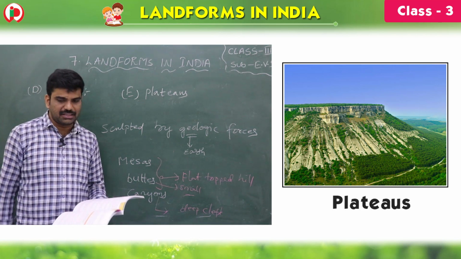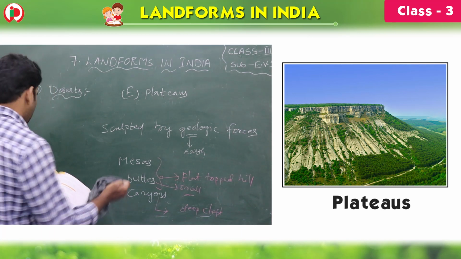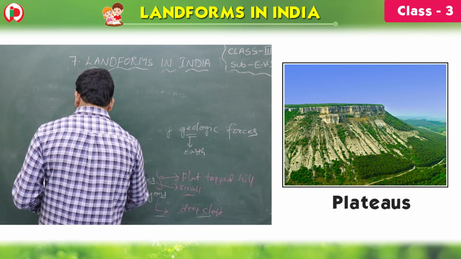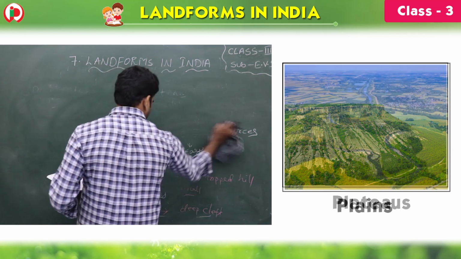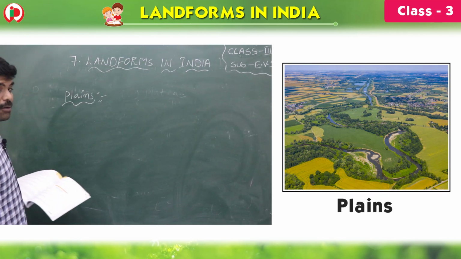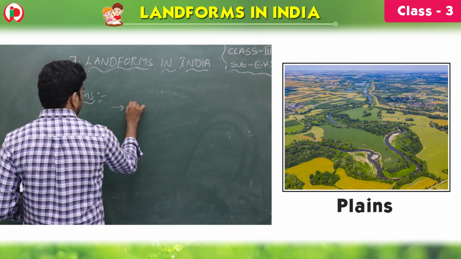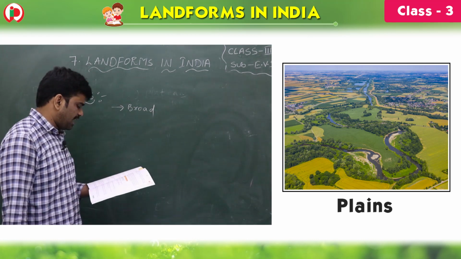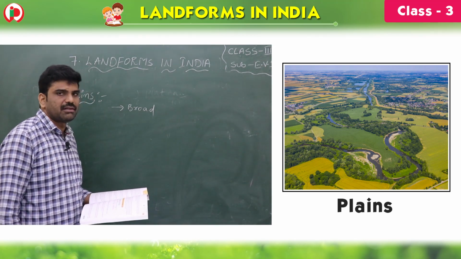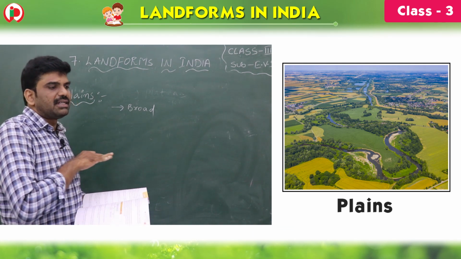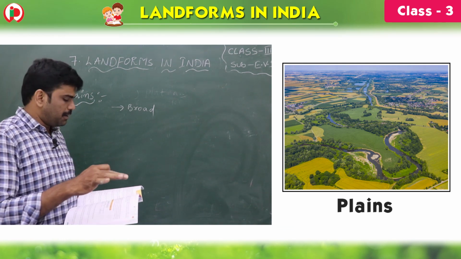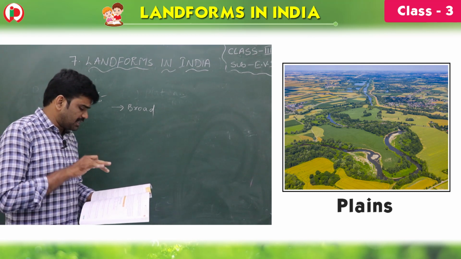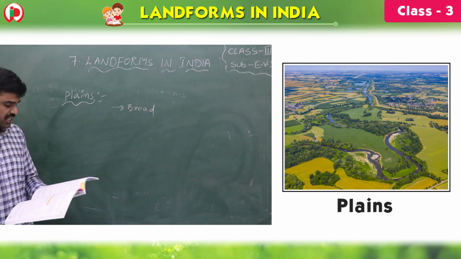Next, let's go for the plains, children. So far we have seen the mountains, valleys, hills, deserts, plateaus. Five are over, children. Now it is plains. Plains are broad, near level stretches of land that have no great changes in elevation. The word itself is telling us it is plain. Plateaus are sculpted by geological forces, whereas plains are near level stretches of land that have no great change.